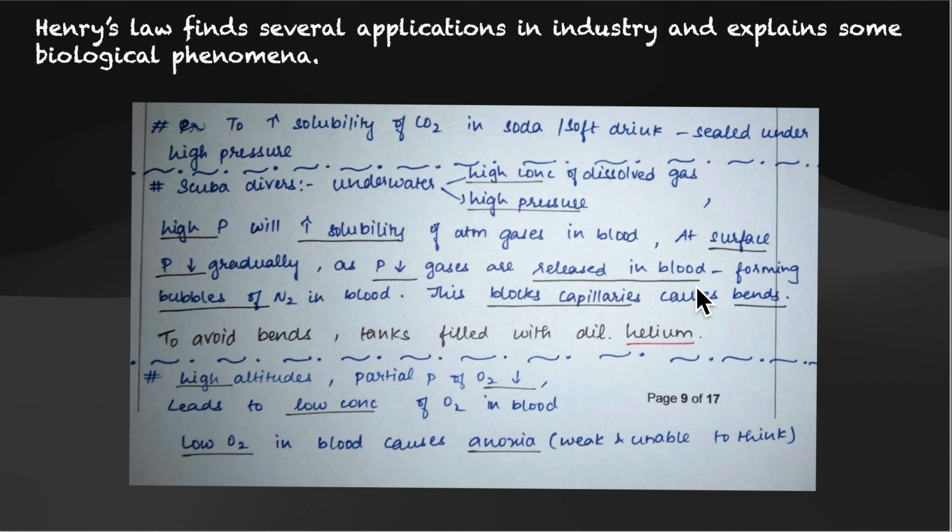So there is again a transition of gases from higher pressure to lower pressure. So the gases are released from the blood, forming bubbles of N2 in blood. Generally the air has the maximum amount of N2, right? So when the gases are released, bubbles of N2 are formed in the blood.